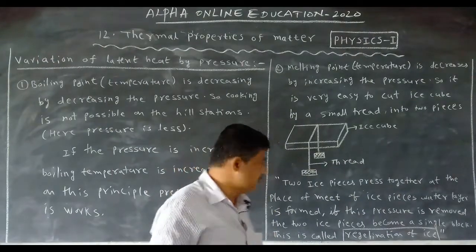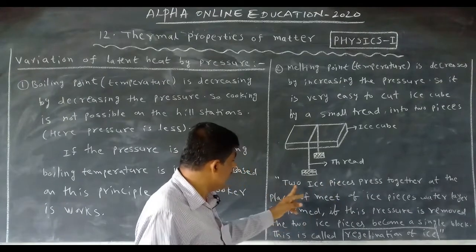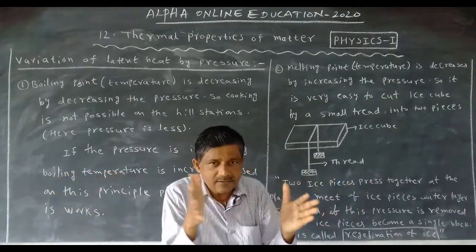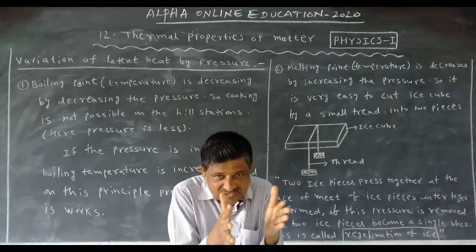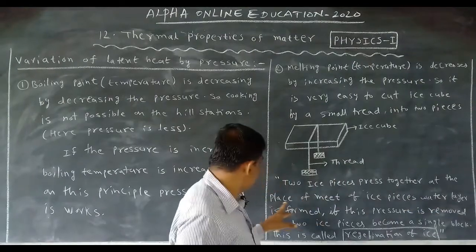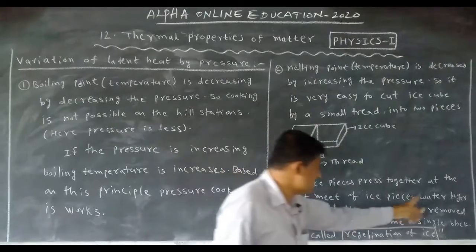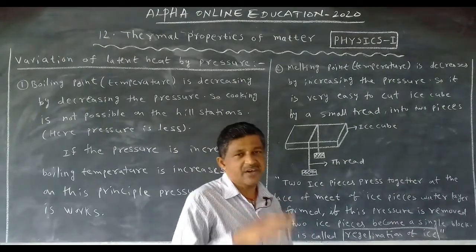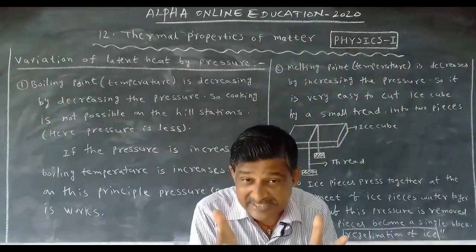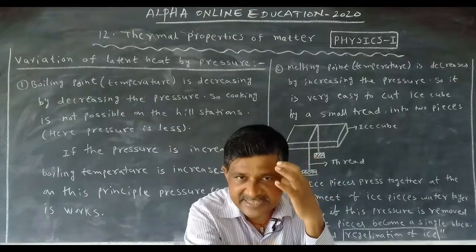Now the opposite we want to discuss. This is important. Two ice pieces pressed together, pressure increases at the place of meeting. At the place where the ice pieces meet, a water layer is formed. Why is the water layer formed? When the pressure increases at the contact place, melting point decreases.